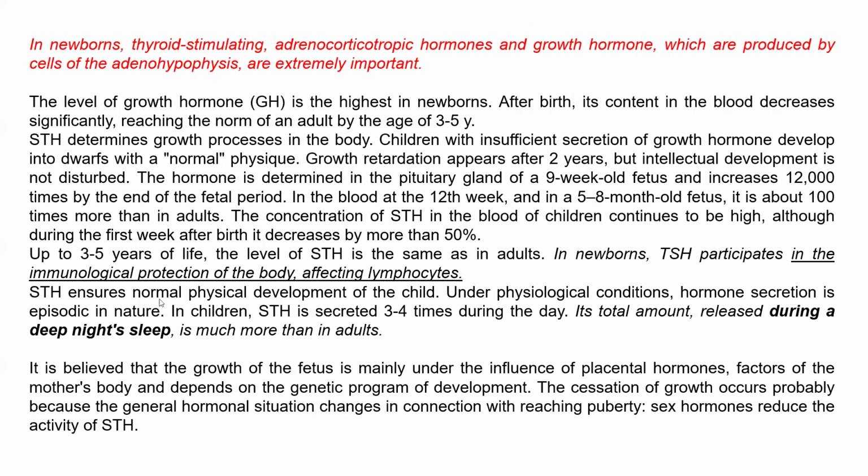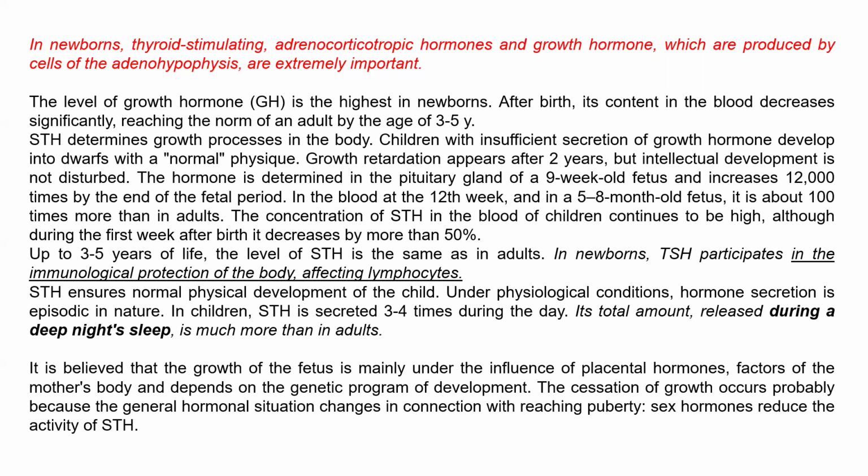If we are talking about newborn babies, thyroid stimulating hormone, adrenocorticotropic hormone and growth hormone, which are produced by cells of the adenohypophysis, are extremely important. Let's talk about these hormones. The level of growth hormone is the highest in newborn babies.